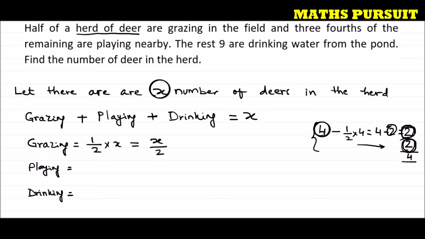Now let us find out playing. So 3/4 of the remaining are playing. That means 3/4 into X by 2, because the remaining is X by 2. How is the remaining X by 2?